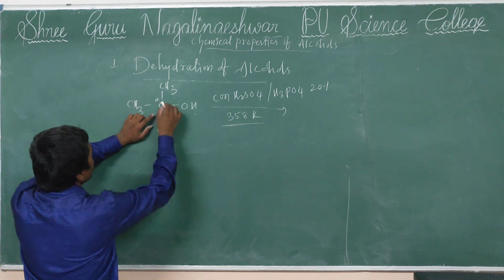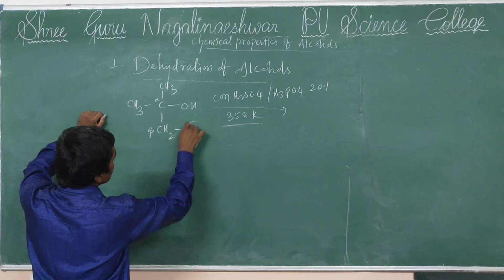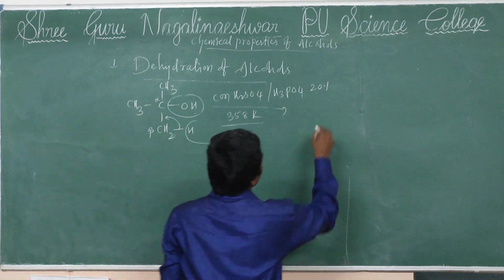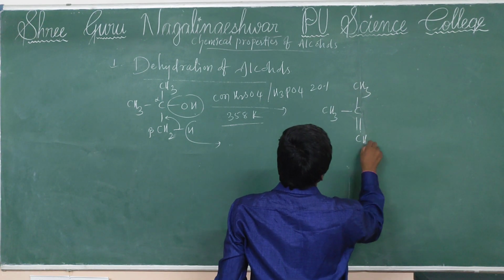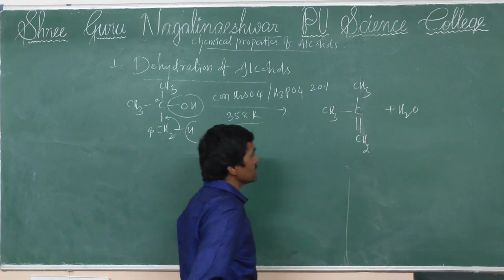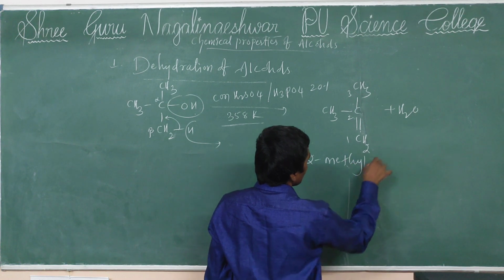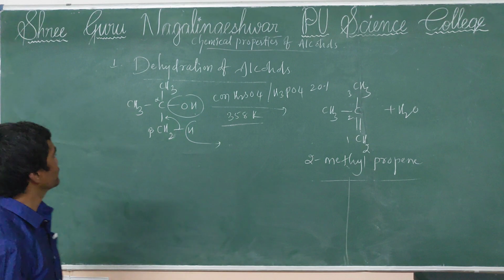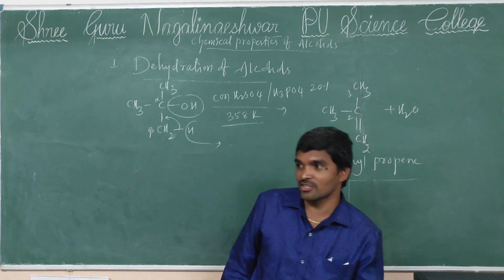OH is attached to carbon alpha, the adjacent position is beta, with hydrogen on the beta position and OH on the alpha position. Then the bond shifts, and (CH3)2C=CH2 is formed plus H2O. So what is this? 2-methylpropene. This is the dehydration of primary, secondary and tertiary alcohols.